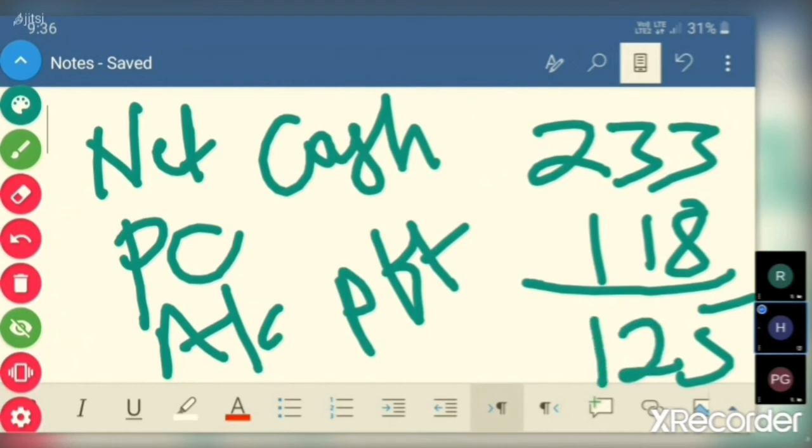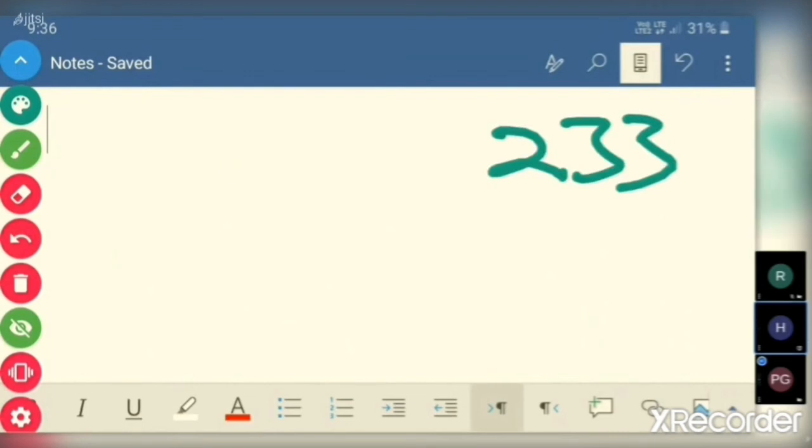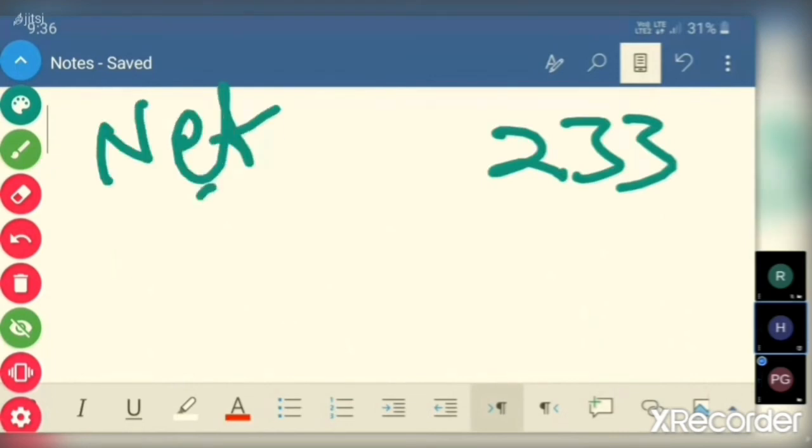Accounting profit that is left is 125. 125 or 115? 115. So 233. But sir, in this case, government will be at a loss. One minute. First we'll finish off this example. Okay. Now net cash available is 233.